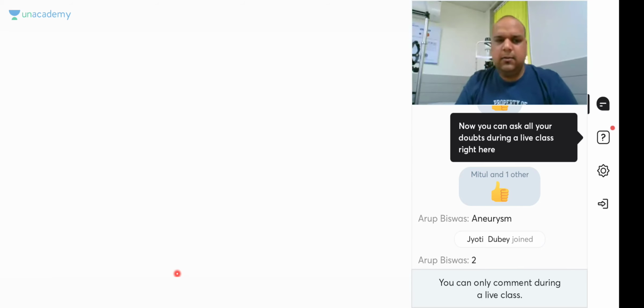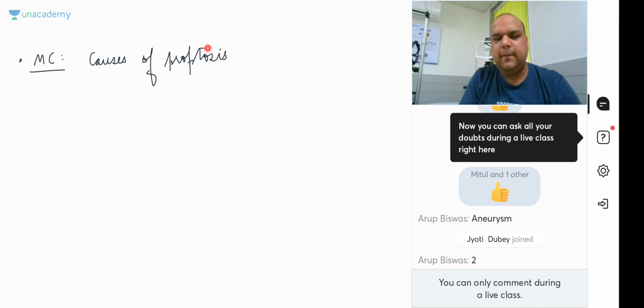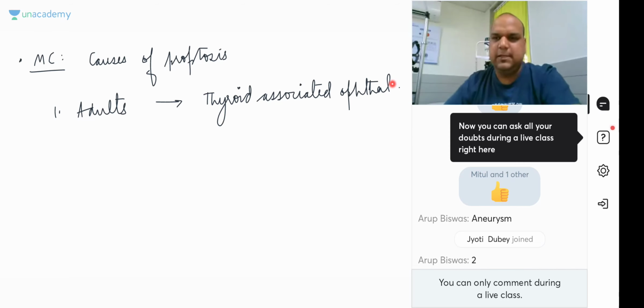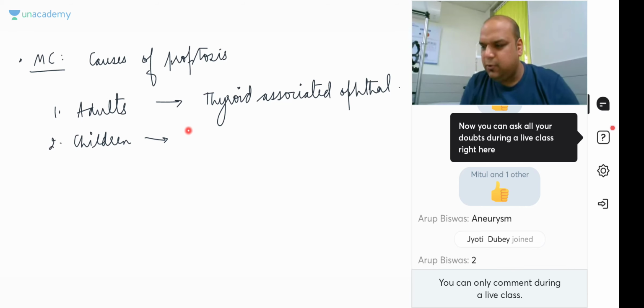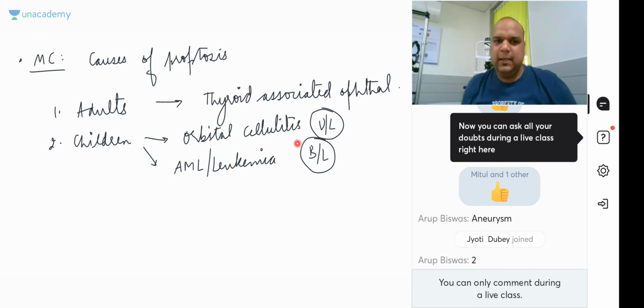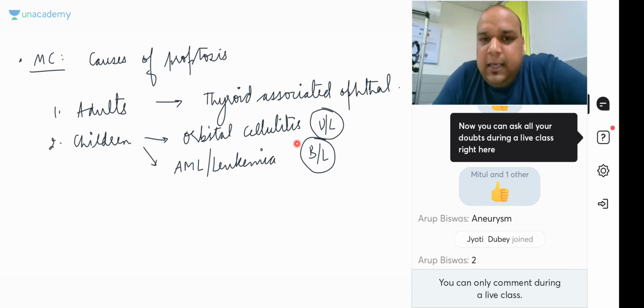Now, a few of the questions which were asked previously, I don't know if they will be asked now. Most common cause of proptosis. In adults, the most common cause of proptosis is thyroid associated ophthalmopathy, or what you usually call Graves' disease. But in children, the most common cause is what we were discussing just now, orbital cellulitis if unilateral, and AML, or leukemia, if bilateral proptosis. So in children, the cause of proptosis is different if unilateral or bilateral.